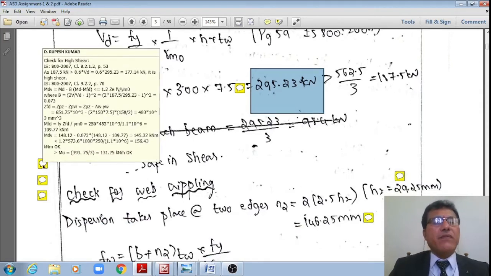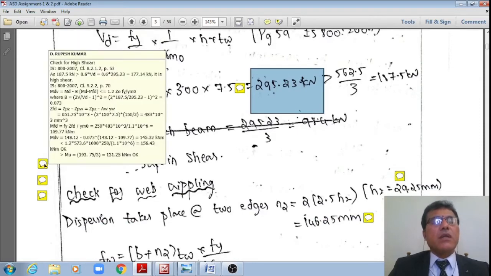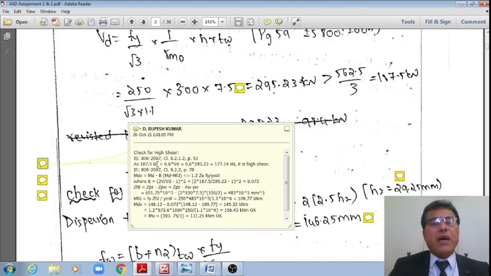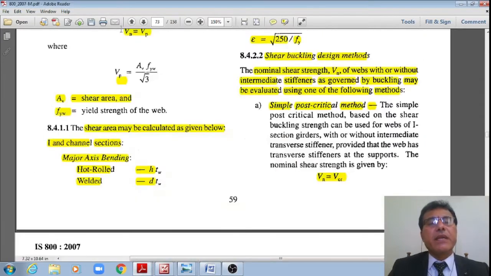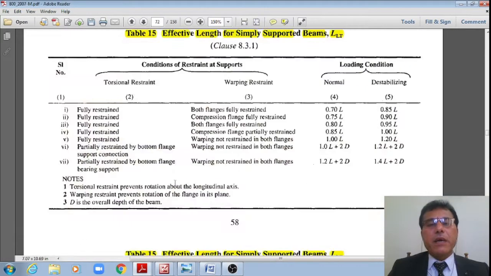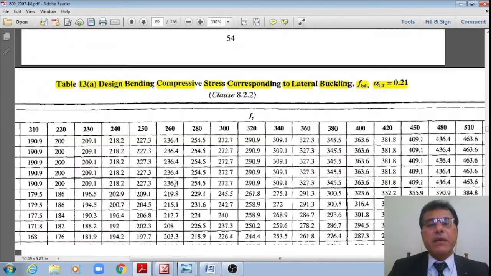Also, the next check is whether it is a case of high shear. Therefore, that is what is called the check for high shear. Check for high shear. Now, as per IS 800 2007 clause 8.2.1.2, page number 53, just now we have seen in the initial discussion. Let me go to the page number 53 now. At a quicker pace, 53. Right? Just wait for a moment. I am going to the page number 53.